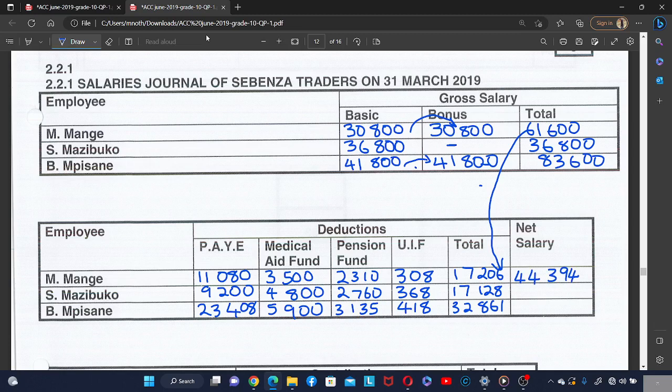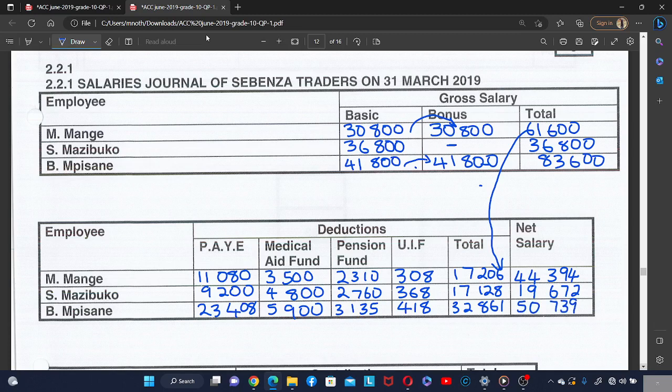And then for Esmazibogo, there is 36,800 gross salary minus deduction of 17,128, which is 19,672. And then for Pisane, it is 83,600 gross salary minus deduction of 32,861, which is 50,739.